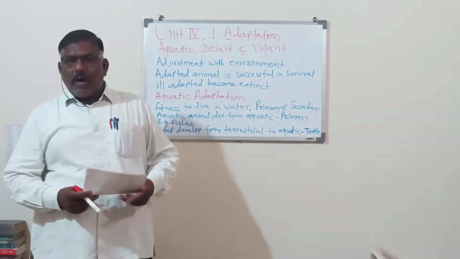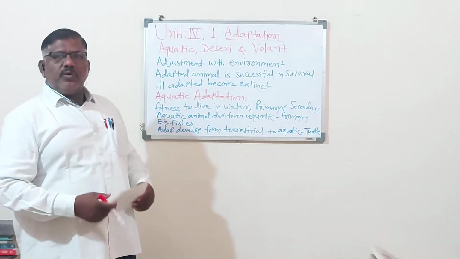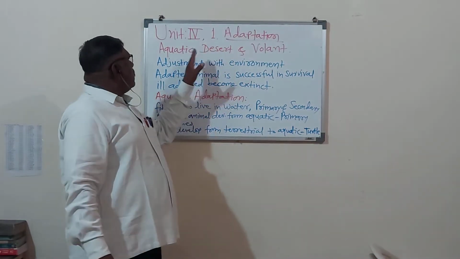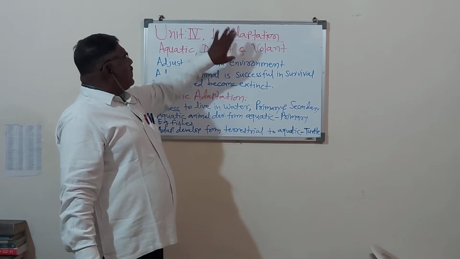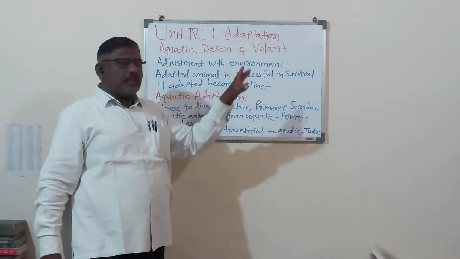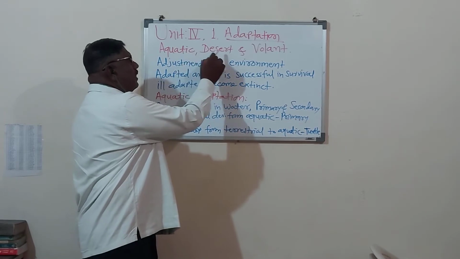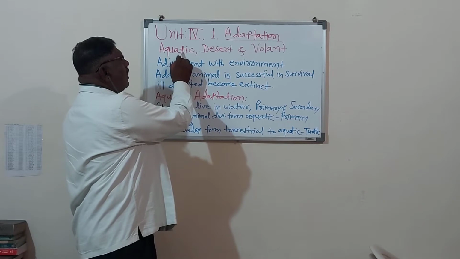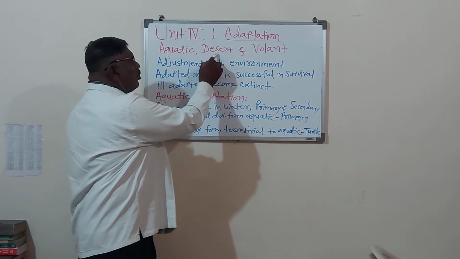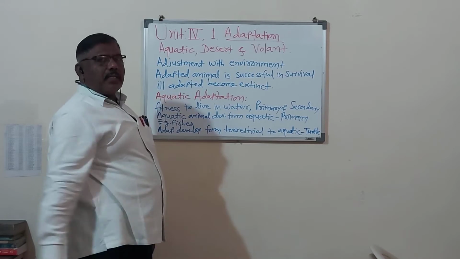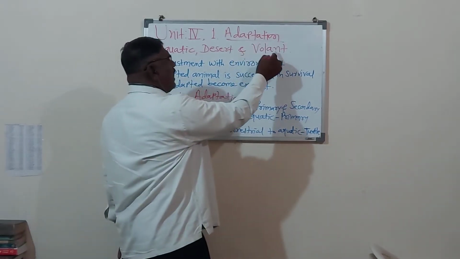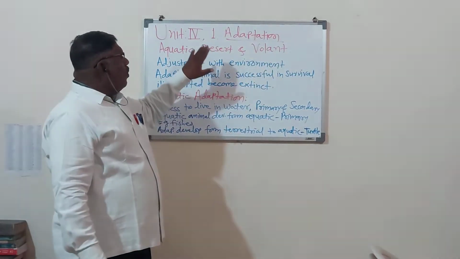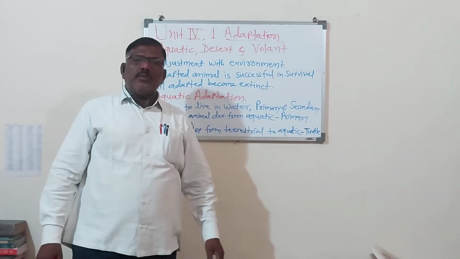What is adaptation? First we will see the definition. So dear students, in adaptation, as per the syllabus, we have to study 3 types of adaptation. The first one is aquatic adaptation, desert adaptation and aerial adaptation, which is also called flight adaptation. So these 3 different types of adaptation we have to study.